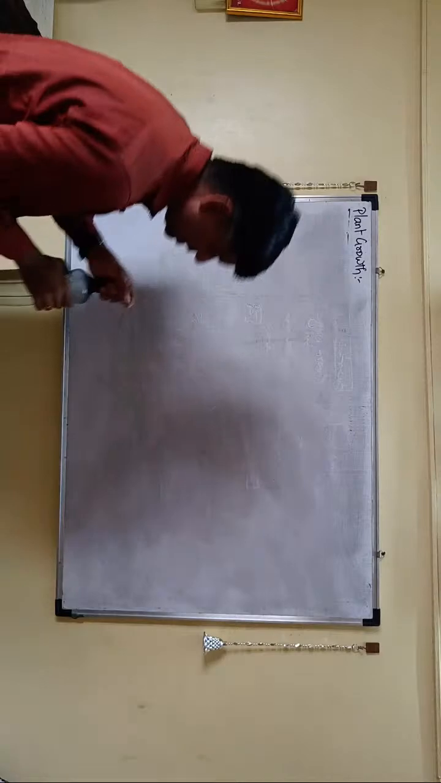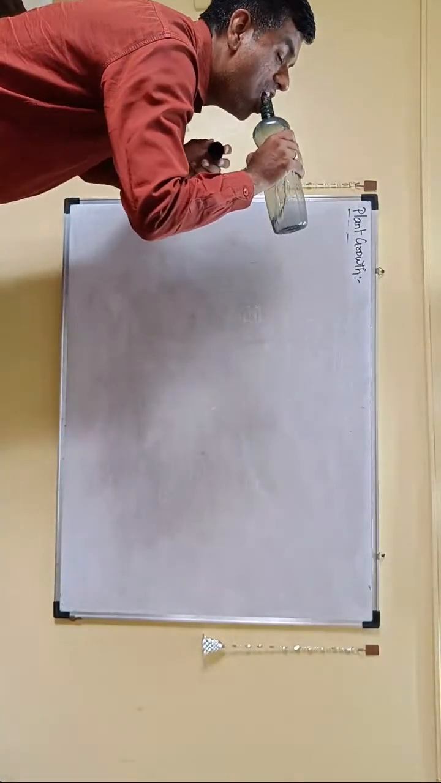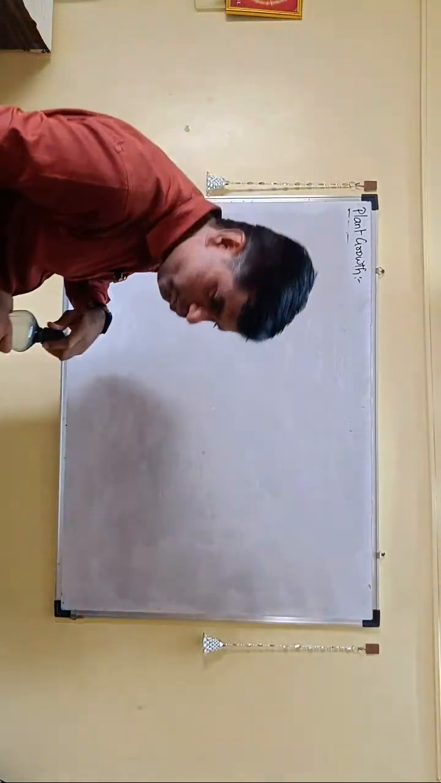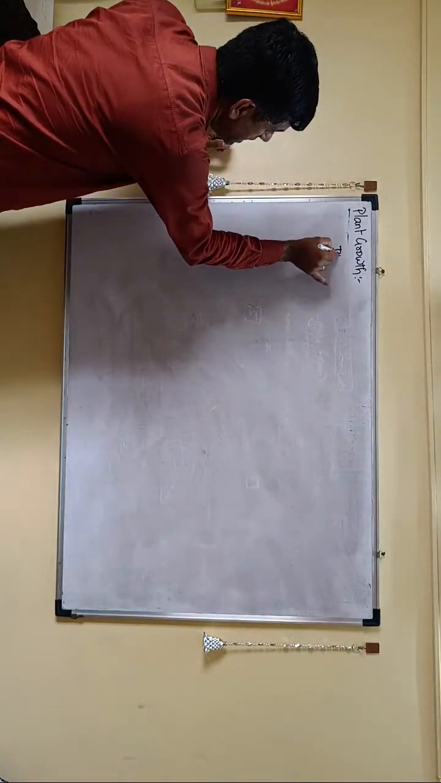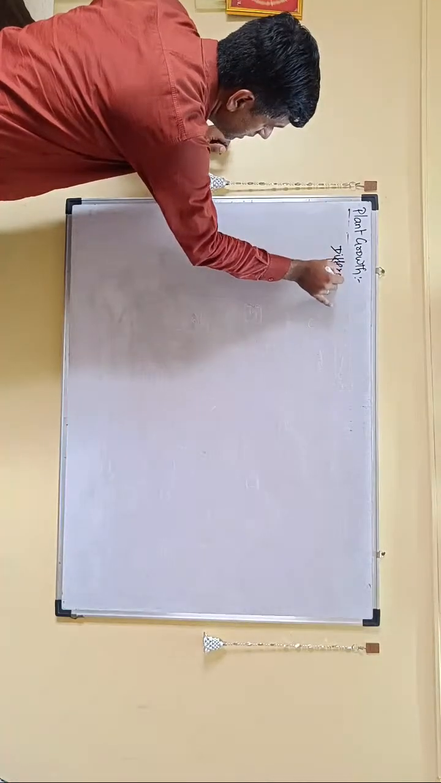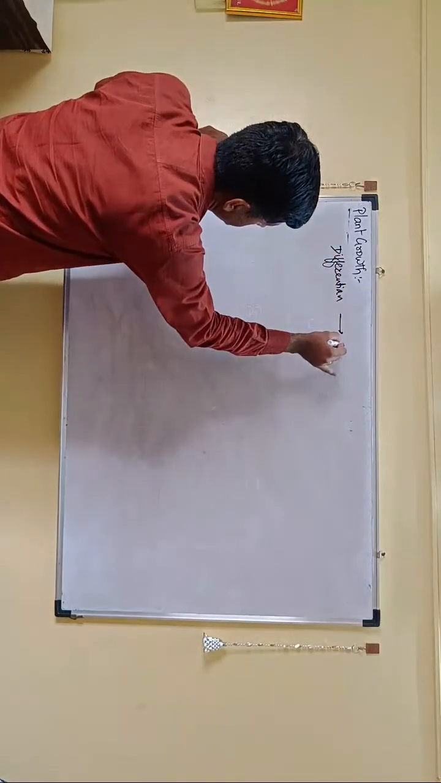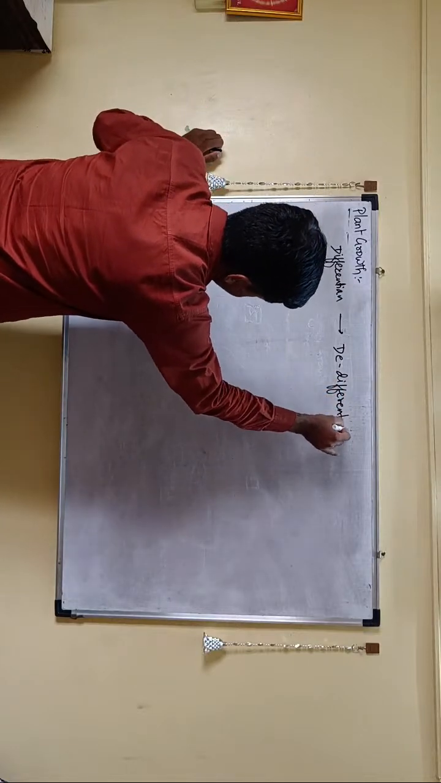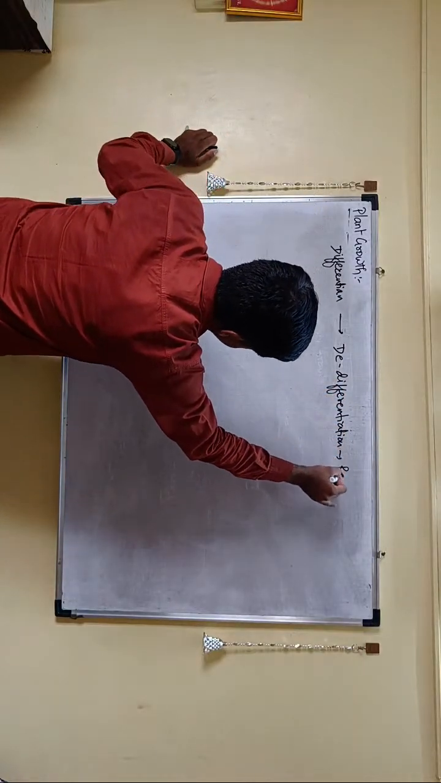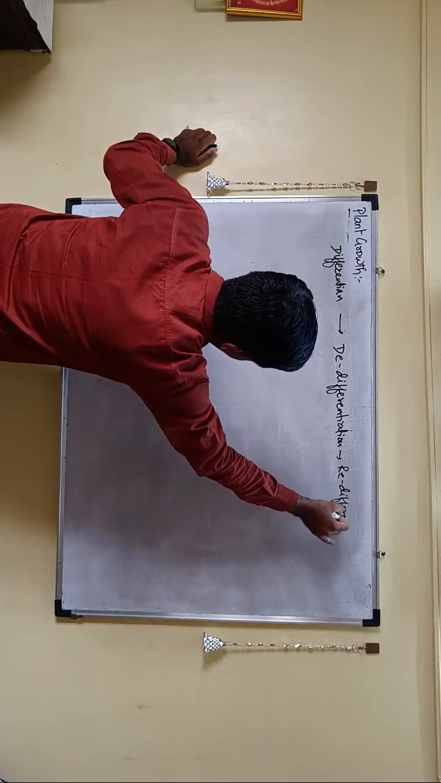Now you come to those three magical words: the differentiation, the de-differentiation and the redifferentiation. So it is differentiation, then you have de-differentiation, then you have redifferentiation, and you are in love with these words.